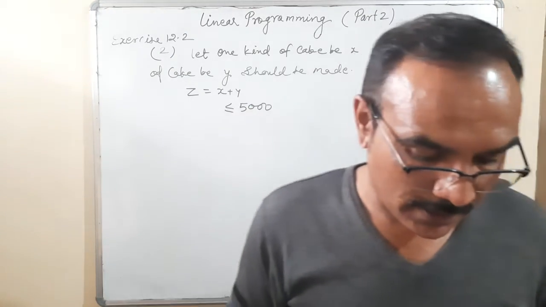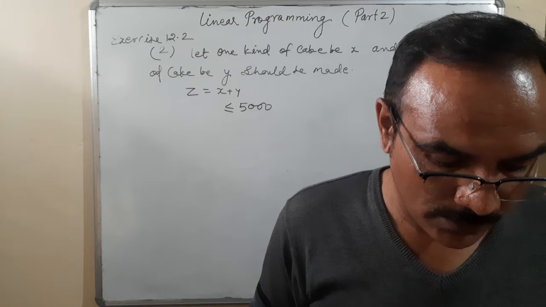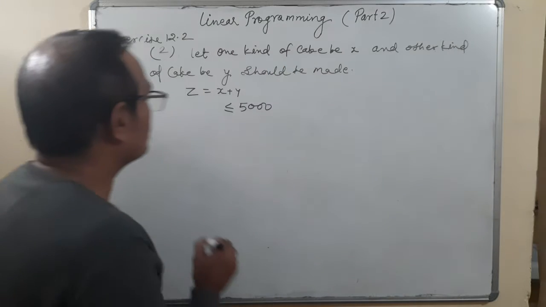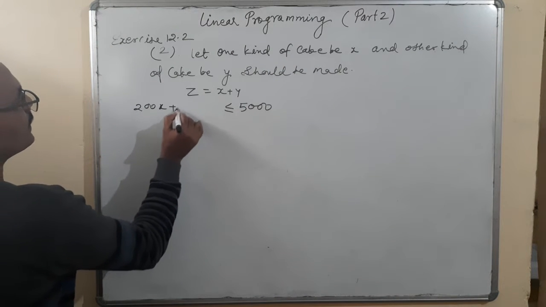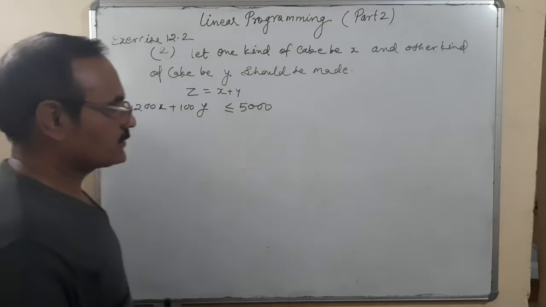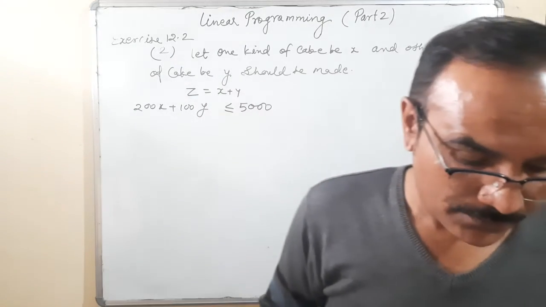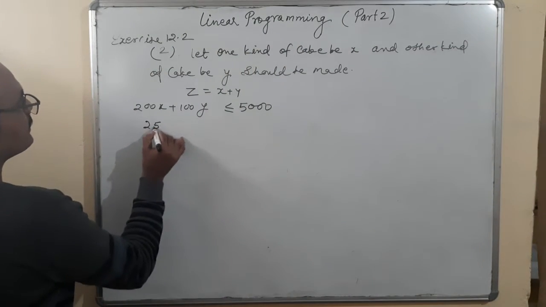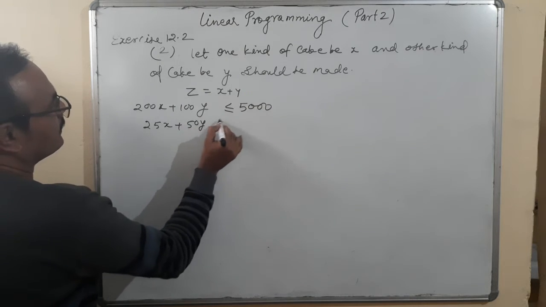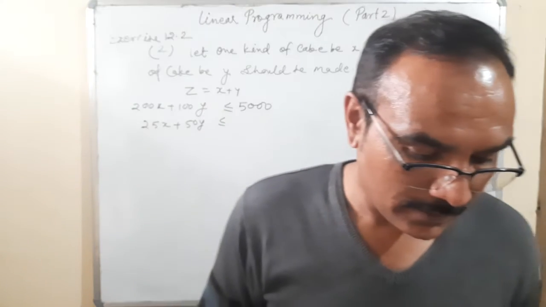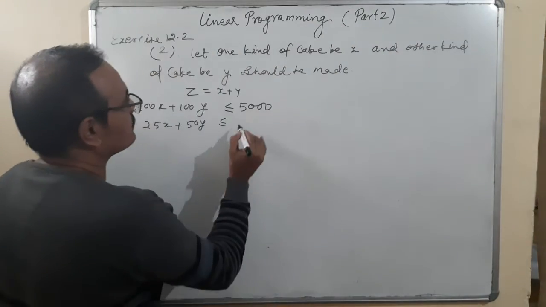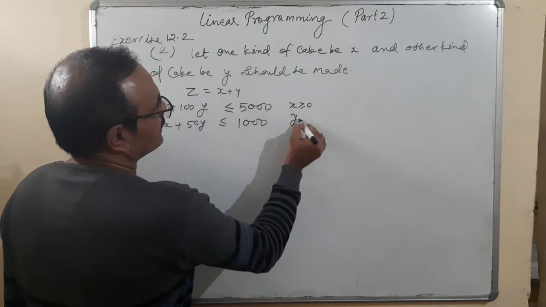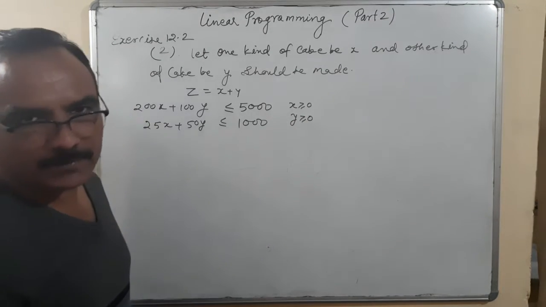This 5000 gram of flour is used 200 gram for one kind and 100 gram for the second, so 200x plus 100y. For fat, 25 gram for one kind and 50 gram for the second, so 25x plus 50y, and fat available is 1 kg, that means 1000. And of course x is greater or equal to 0 and y is greater or equal to 0, because the number of cakes will never be negative.